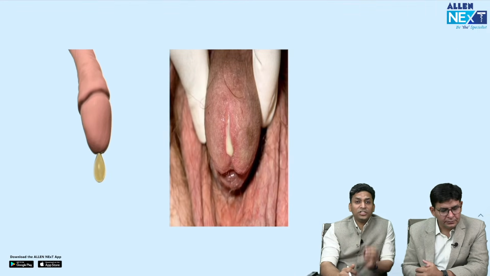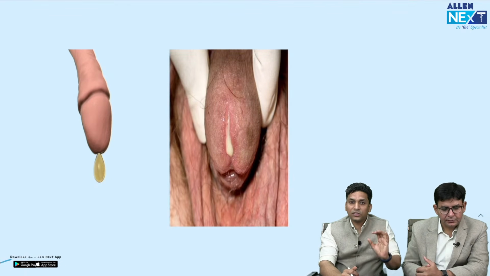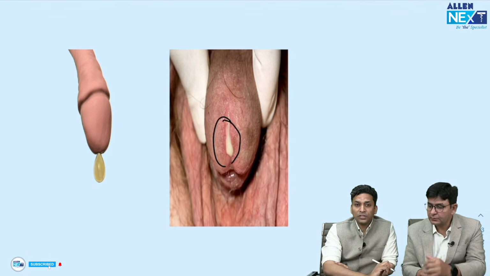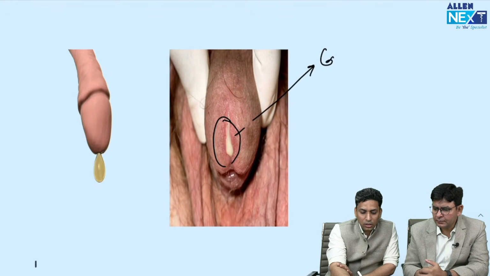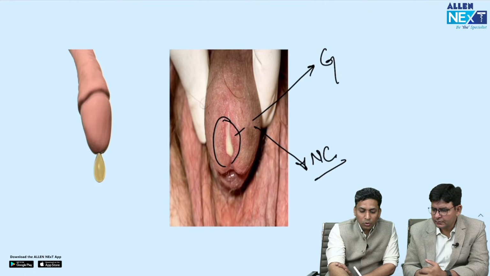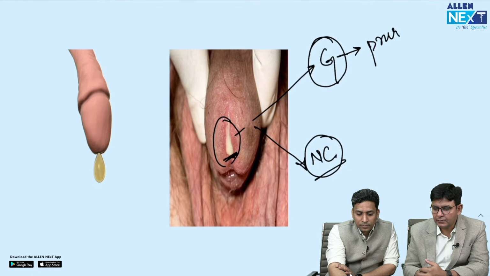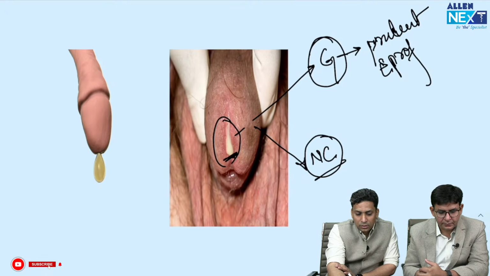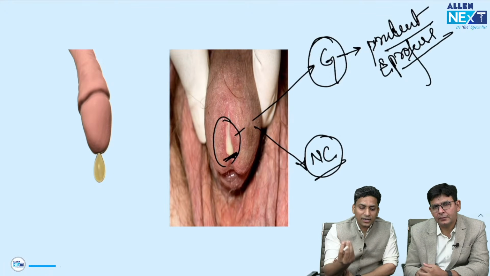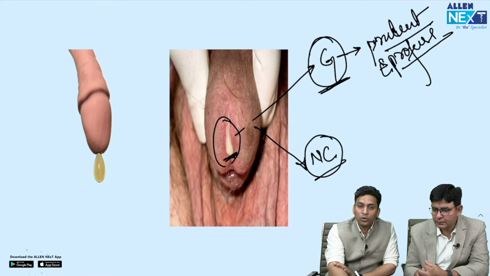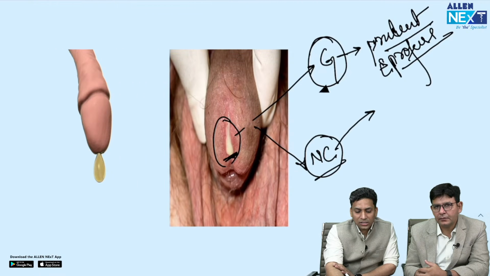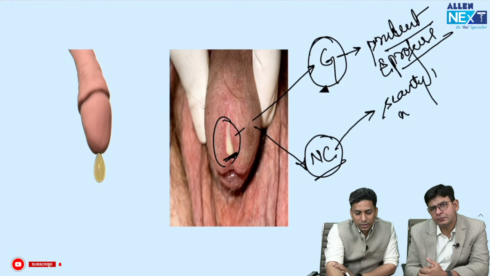Now sometimes patients present with urethral discharge. There is only what? Urethral discharge present, and all of you know that urethral discharge can be gonococcal or it can be non-gonococcal. Gonococcal is caused by Neisseria gonorrhoeae and non-gonococcal is caused by chlamydia. Now how to differentiate? Here it is probably gonococcal. Why? Because gonococcal is purulent and profuse. So if a lot is coming out and it looks like pus, as you can see here, yellowish in color, then it will be due to gonococcal urethritis. And non-gonococcal is generally scanty and mucoid.